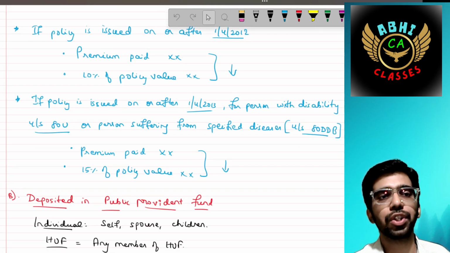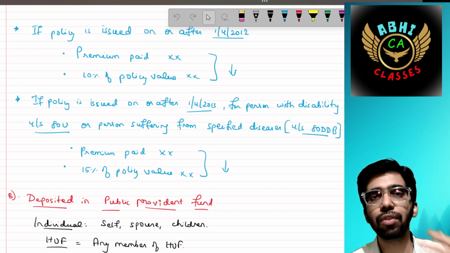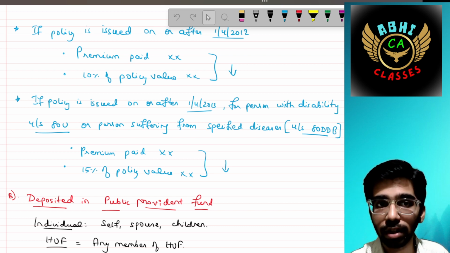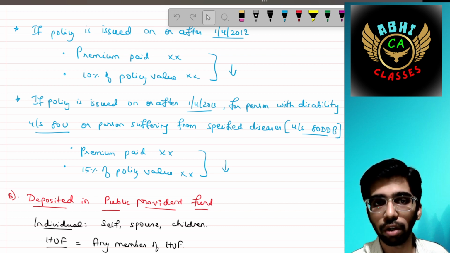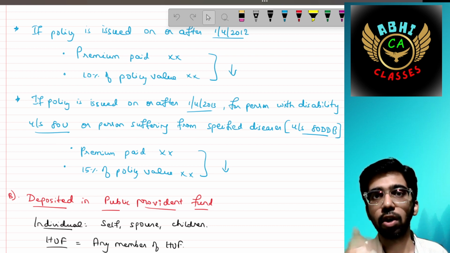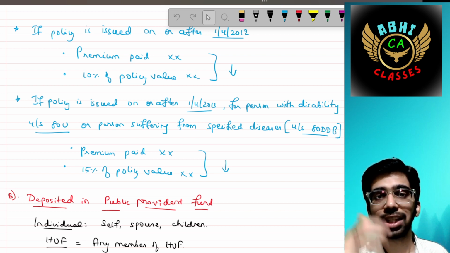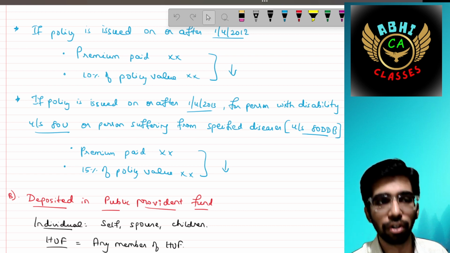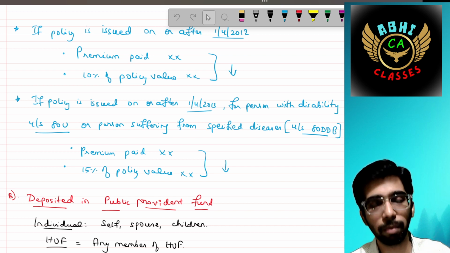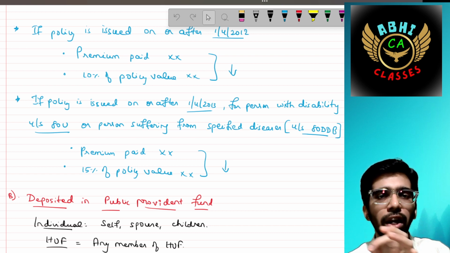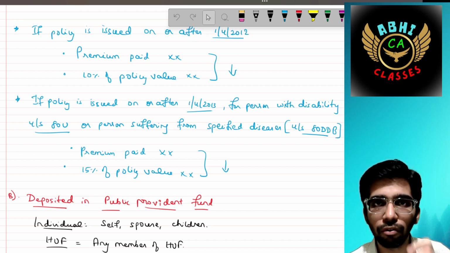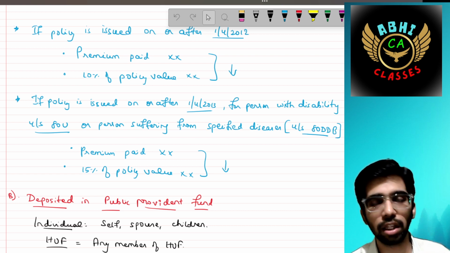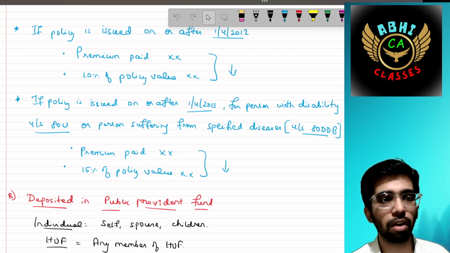If the policy is issued on or after 1/4/2013, the third category talks only about a person with disability under Section 80U, or a person suffering from specified diseases under Section 80DDB. What are 80U and 80DDB? We are going to discuss them clearly in the upcoming session of the same chapter. Don't worry.